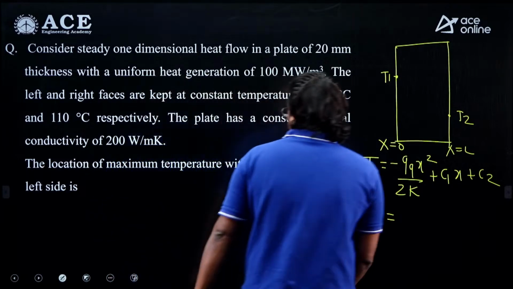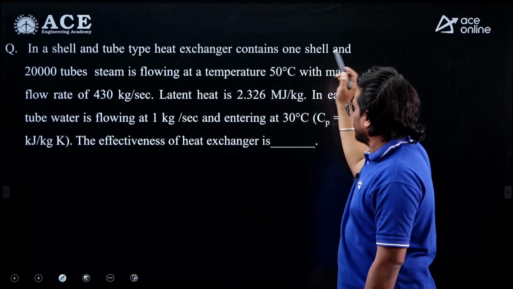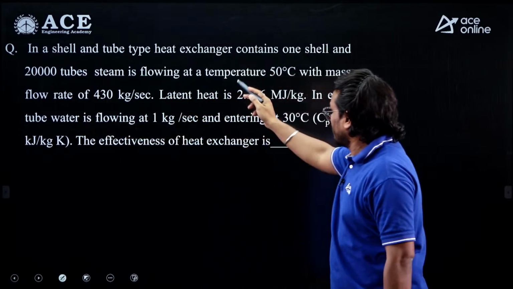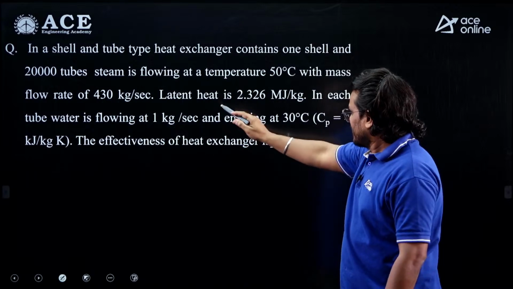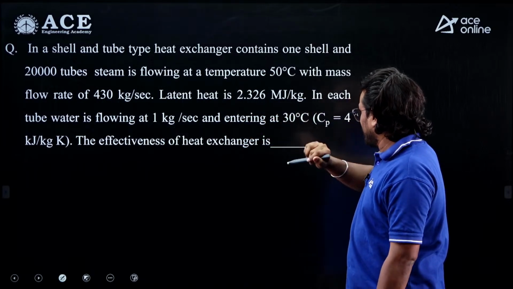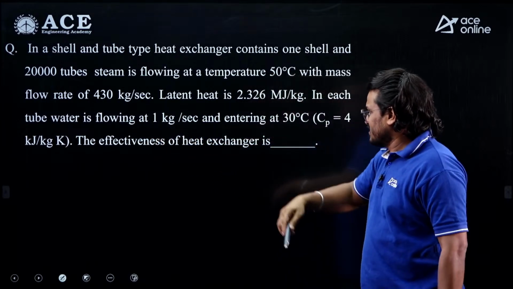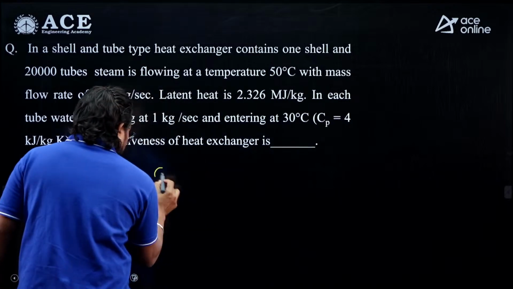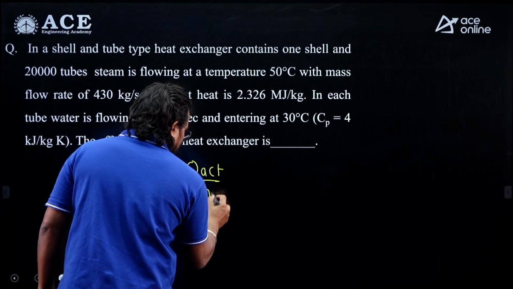Right. Next, in a shell and tube type heat exchanger containing one shell and 20,000 tubes, steam is flowing at temperature 50 and mass flow rate 430. The latent heat is 2.32 megajoule per kg. In the tubes, water is flowing at 1 kg per second, entering at 30, Cp is given. What is the effectiveness? Effectiveness is Q actual by Q max, right?